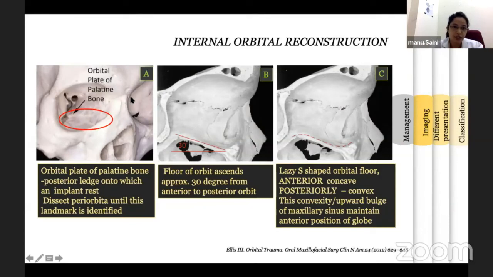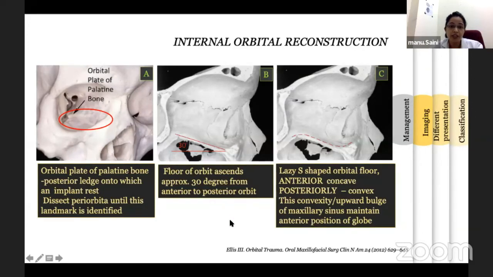A few intraoperative considerations during internal orbital reconstruction. Whatever approach is used, transcutaneous or transconjunctival, subperiosteal dissection should be carried out to identify the orbital plate of the palatine bone, which acts as a posterior ledge onto which the orbital implant rests. Secondly, the floor of the orbit ascends upward, making an angle of 30 degrees. So one should ascend upward while dissecting. Otherwise, one has a tendency to dissect into the maxillary sinus.